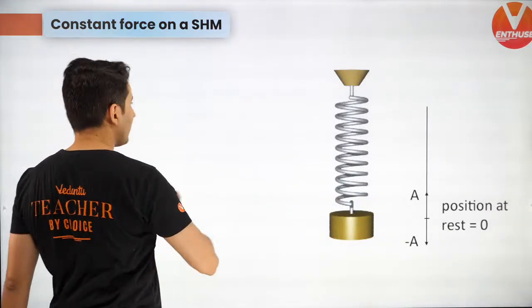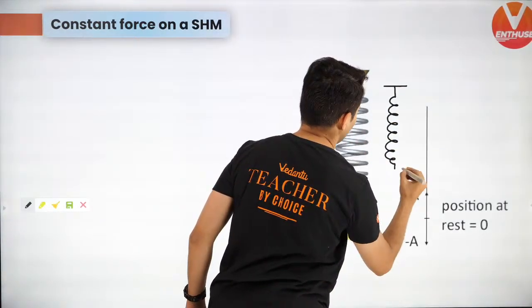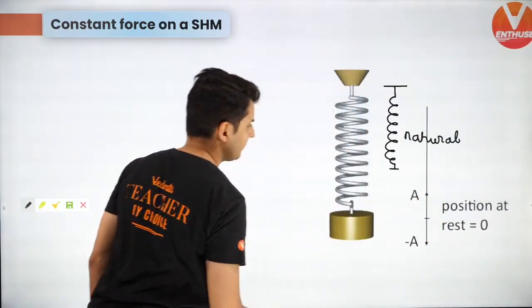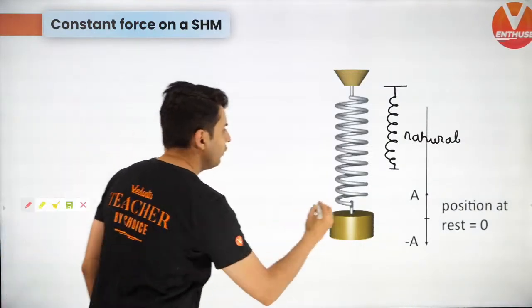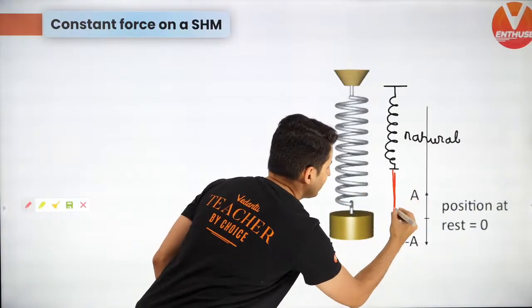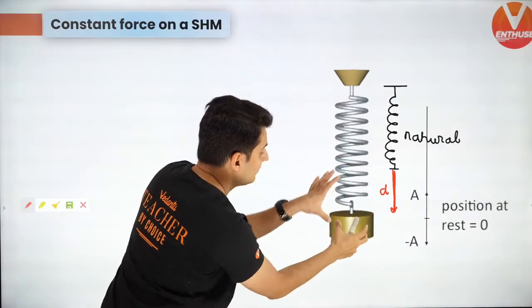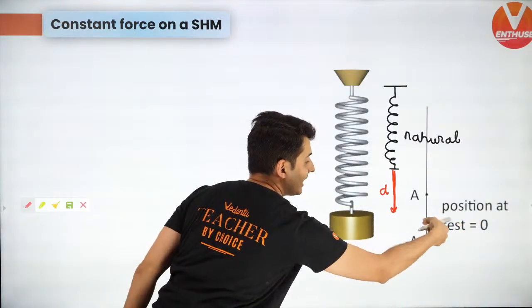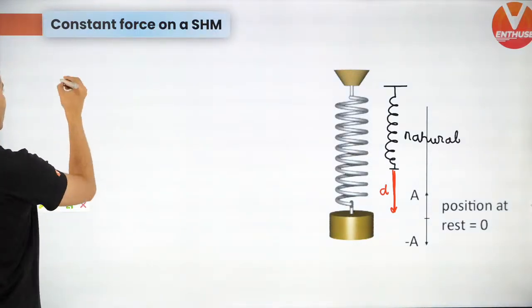So imagine this is the natural length. So this is when it is at natural position. If I tell you what will be that length, let's say d, for which this block stays in equilibrium, that position where it stays at rest. Example, that is very simple.